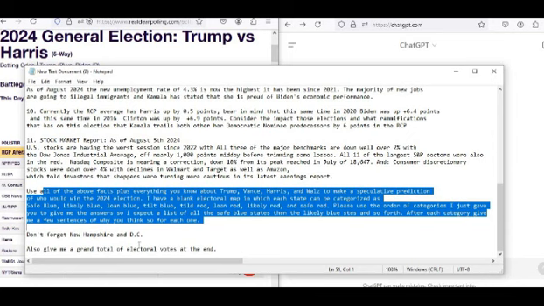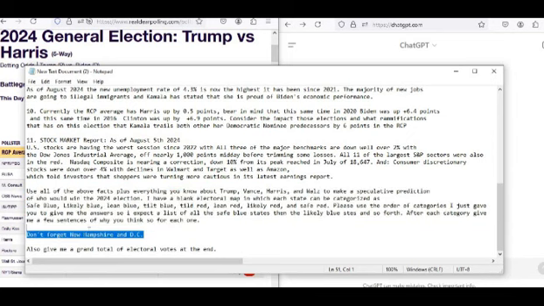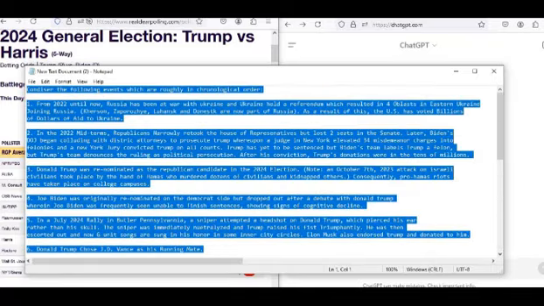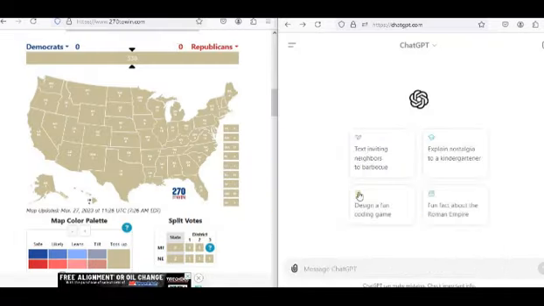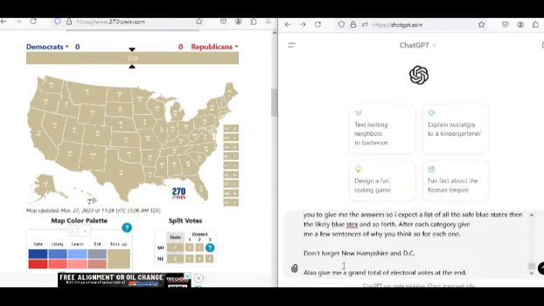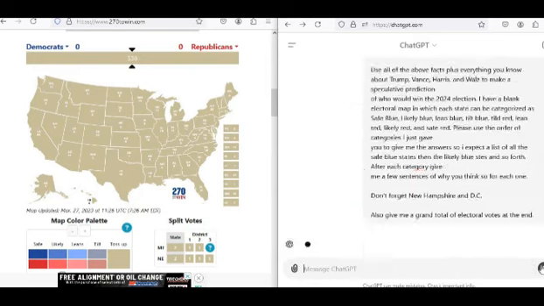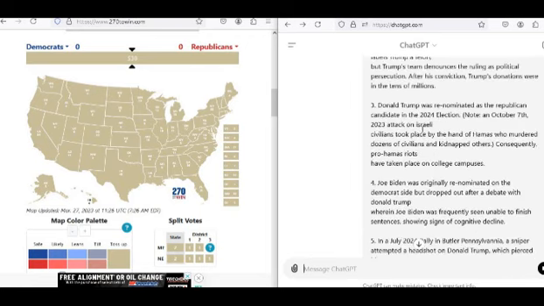making this video take way longer than is necessary. The last time I tried this prompt, it did not give me results for New Hampshire and Washington, D.C. That is why I have these here. I want to make sure everything is complete. And finally, I want a grand total of electoral votes at the end. So with that out of the way, let's take this mega prompt, queue up our electoral map, as well as GPT, drop it in there, and see what we get as a result. So let's see what we have here.